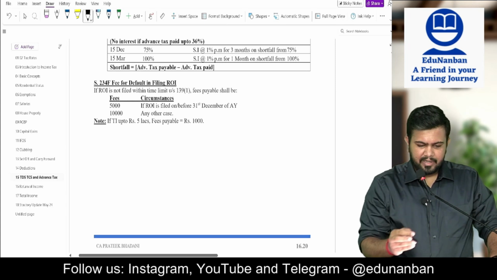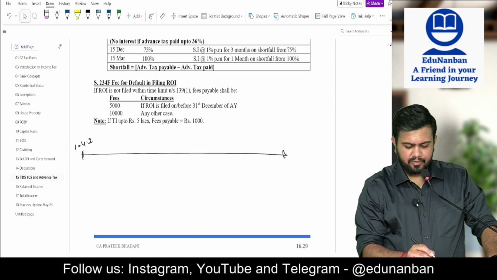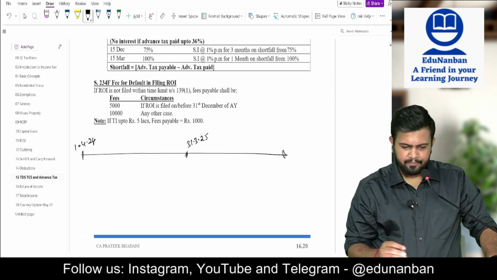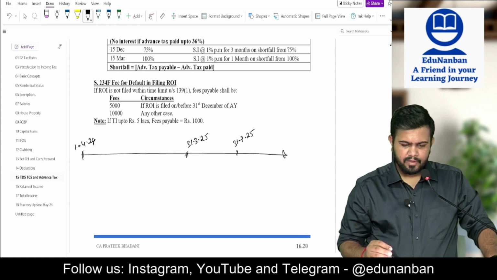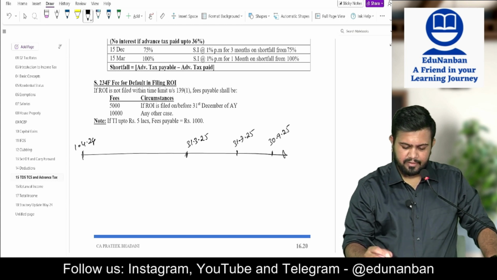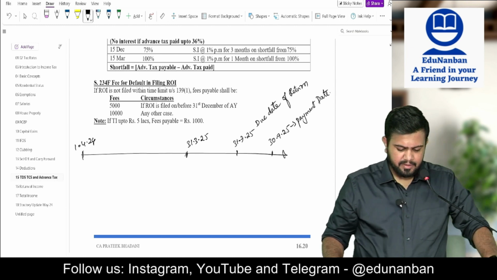Sir, when will 234A, B, C come? Listen here, let's say the previous year is 1/4/2024 to 31/3/2025. Let's say the due date of return is 31/7/2025 and the date of payment is 30/9/2025. This is the due date of return and this is the payment date.